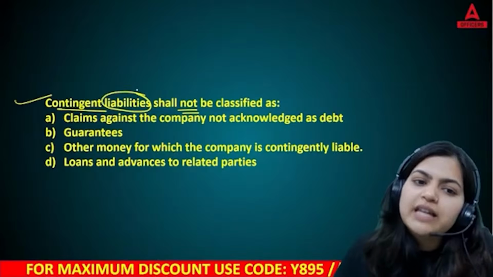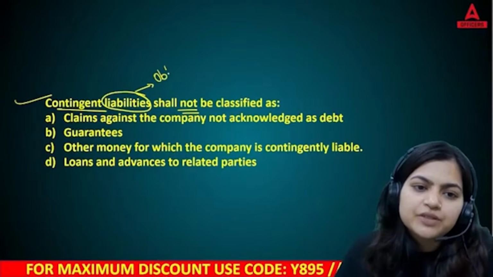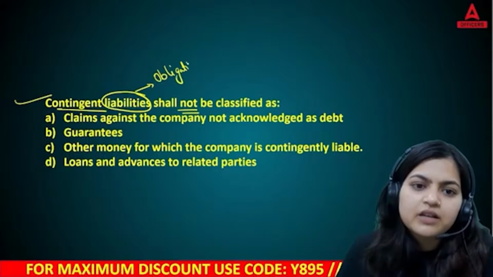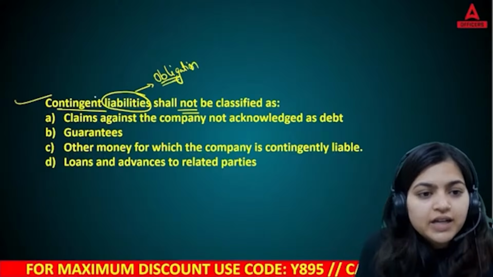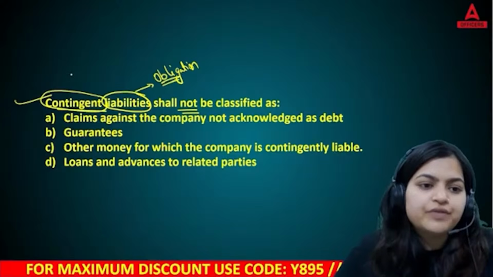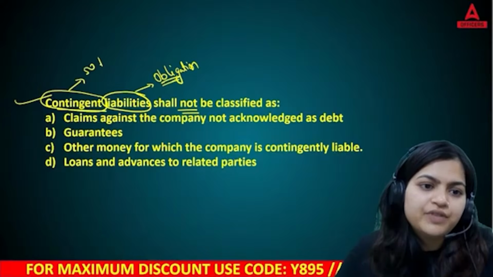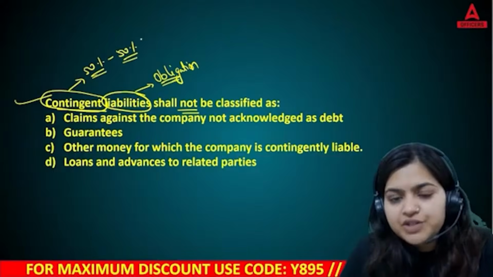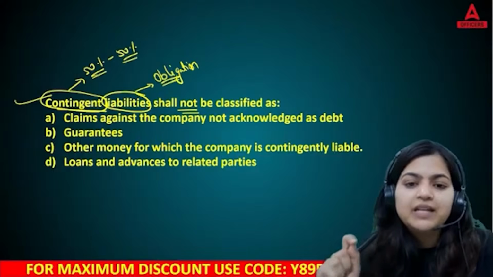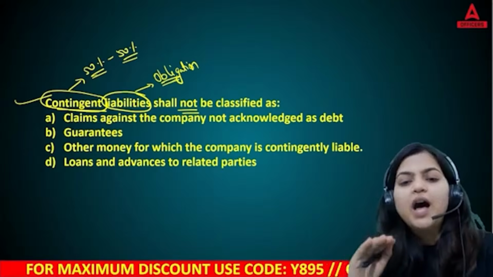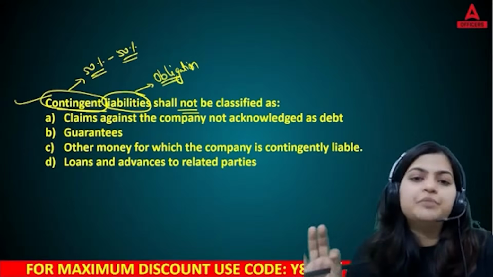So first, liabilities means your obligation. Contingent means 50-50. Contingent means 50-50% liability. You are not 100% sure that you need to pay that liability amount. You are not at all 100% sure.